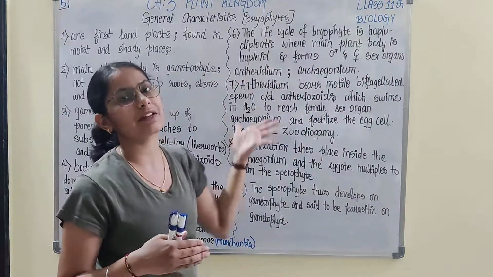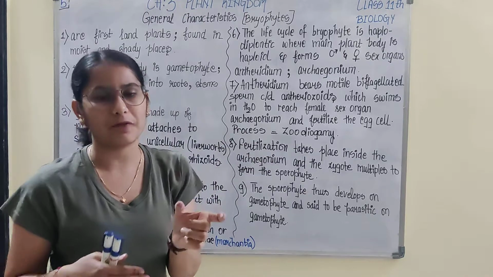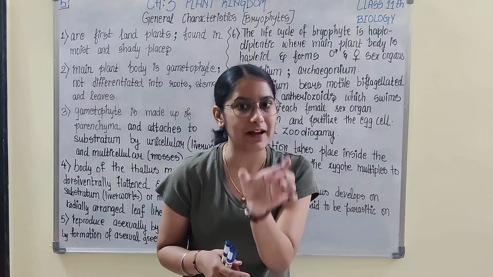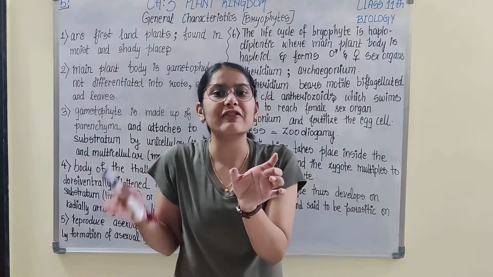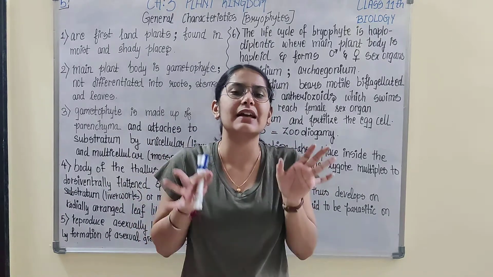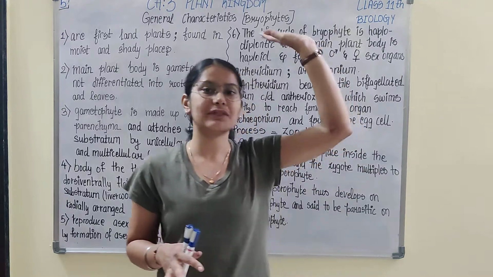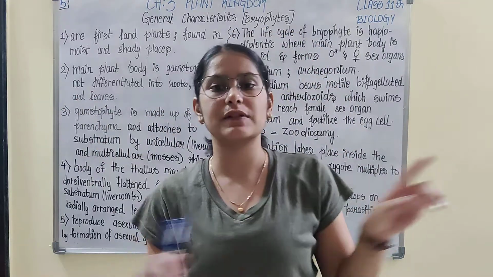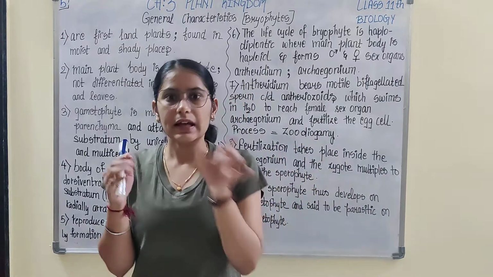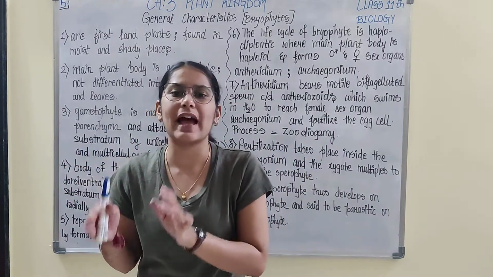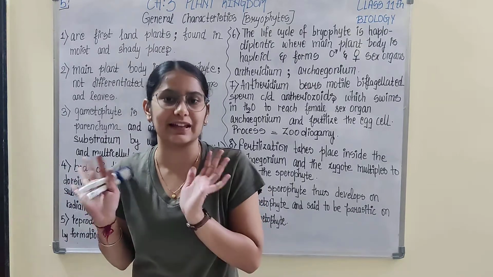Now we are going to start with the next division, that is bryophytes. So let me know, are bryophytes more developed than algae or less developed? If you recall the flow chart I gave you as a summary, algae do not form a zygote, so there is no embryo stage.